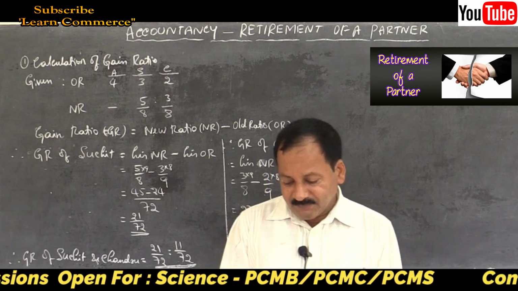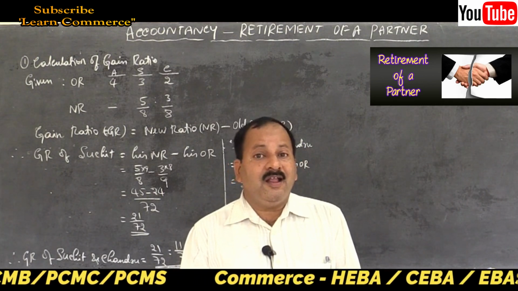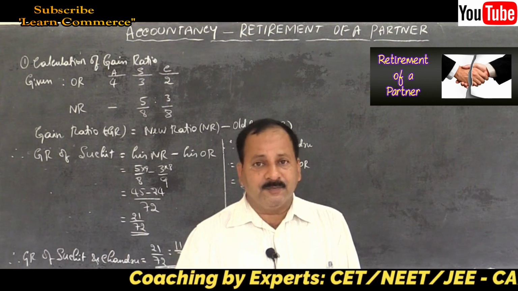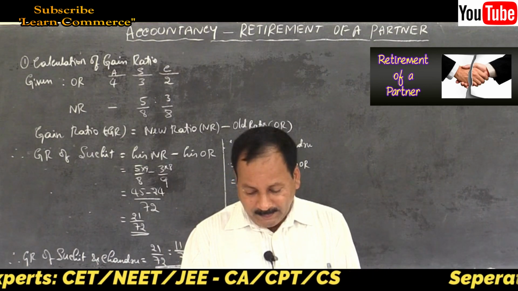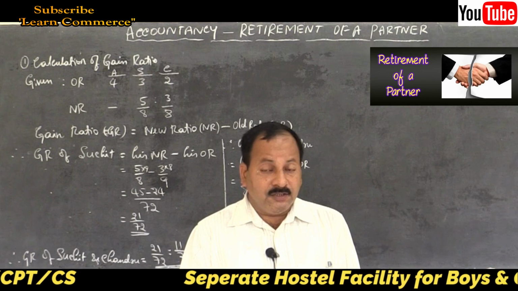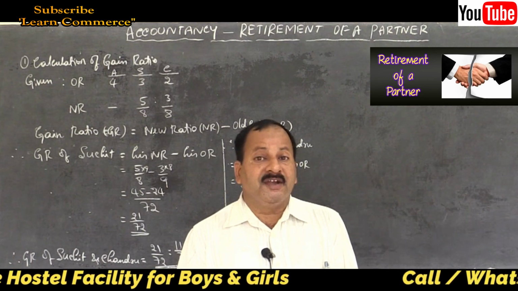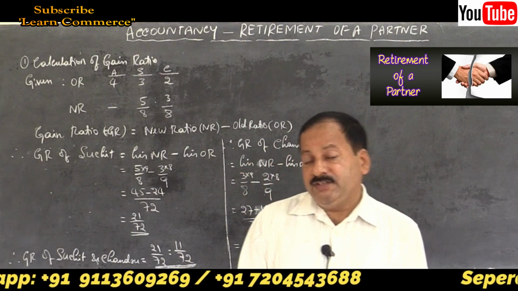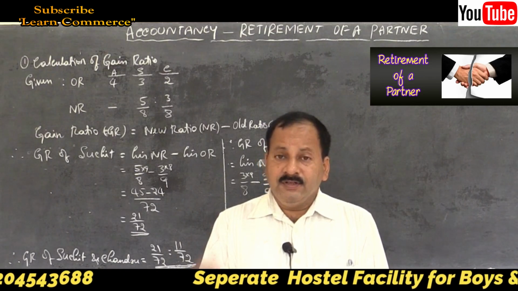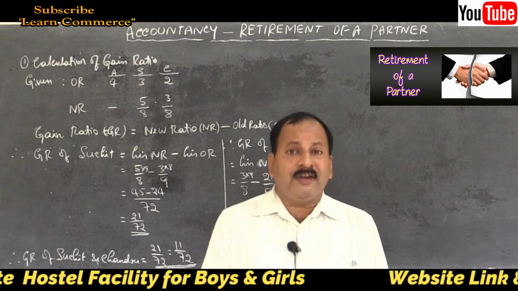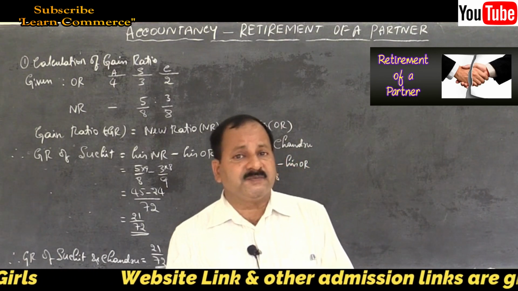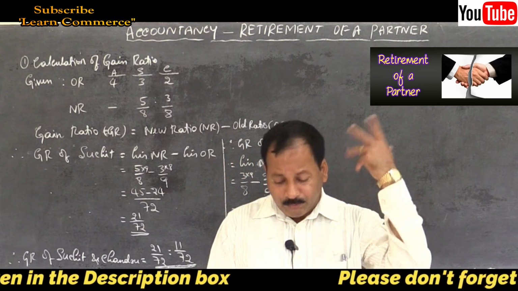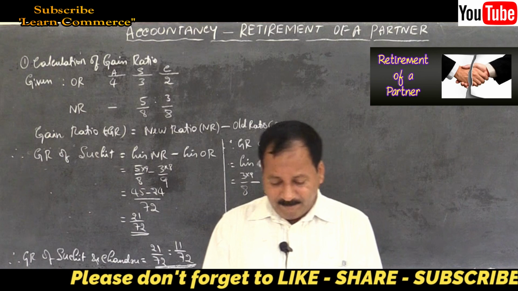Remember friends, this year they may reduce the syllabus or they may keep it as it is, we don't know, it totally depends upon the board and they will give the decision. Whatever it is, if they reduce the syllabus, from retirement also you may get one 12 marks problem. One from admission, one from retirement, 12 marks problems may be asked. But if the syllabus is not reduced, then you will get at least one 6 marks problem or 12 marks problem from retirement. I already told you in my previous class while taking up the admission, wasn't it?